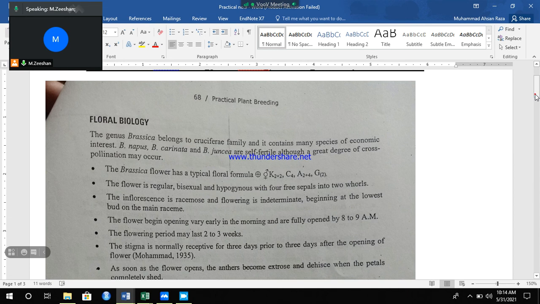Stigma is normally receptive for 3 days prior to 3 days after the opening of flowers. After the opening of the flower, for a further 3 days the stigma remains receptive for pollination, for accepting the pollen grains.